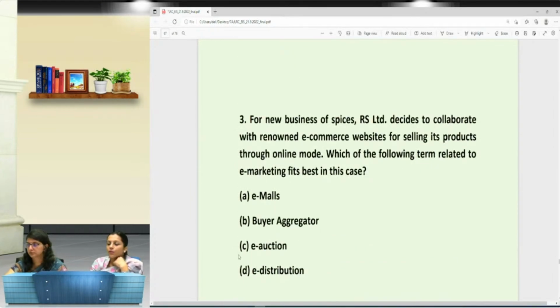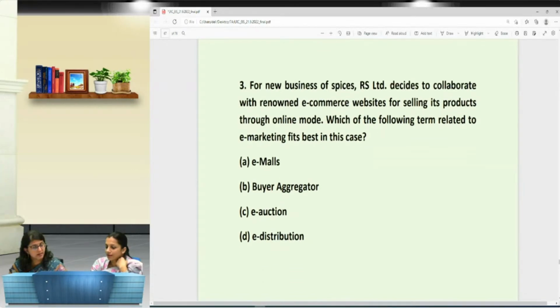Next question is, for a new business of spices, RS Limited decided to collaborate with a renowned e-commerce website for selling its product through online mode. Which of the following terms related to e-marketing fits best in this case? Okay. This is for which now we are getting answered as A. It is for this question or for the previous one? Just write the option also, e-malls, buyer aggregator, so that we get to see whether you are answering for 2 or answering for question number 3. Ajay, Akriti?